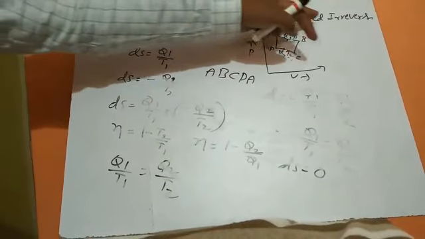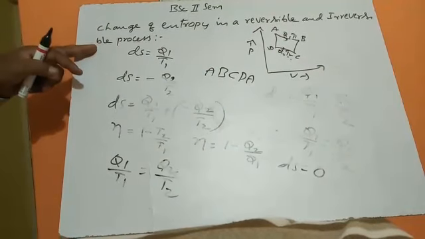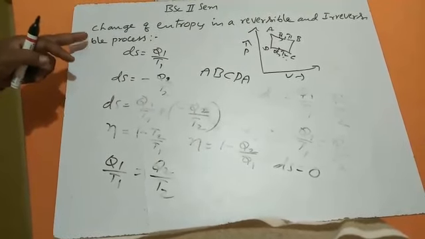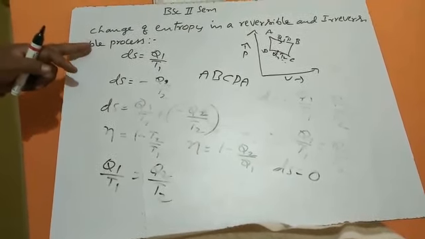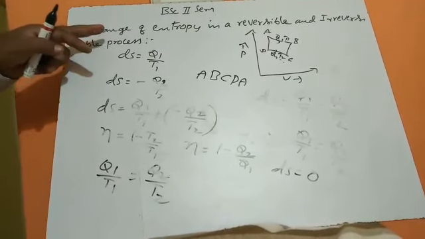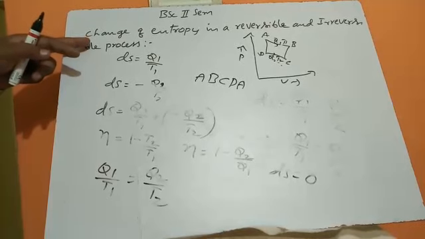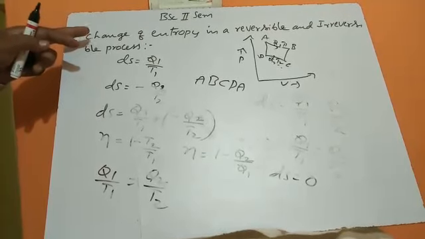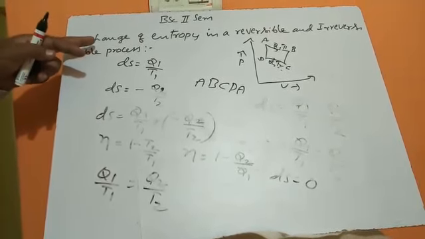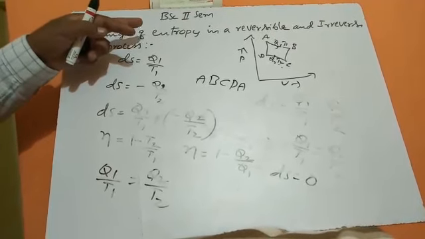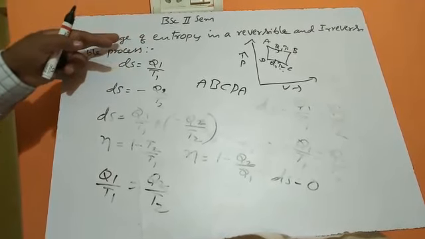The change in entropy may be 0, it may be positive, but it will never become negative. Change in entropy will never become negative. Therefore, change in entropy in a reversible process remains constant, and change in entropy in an irreversible